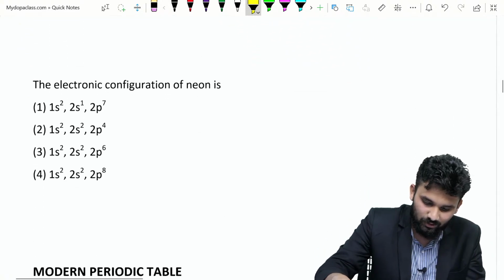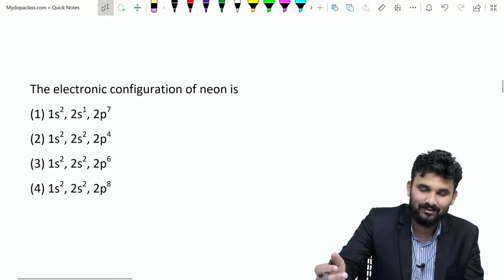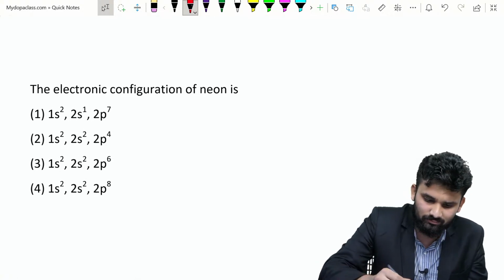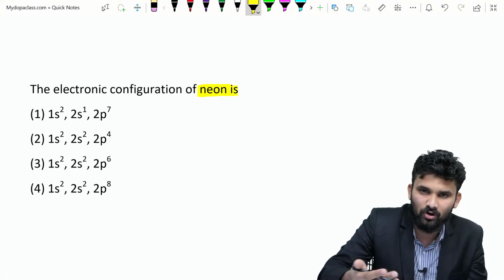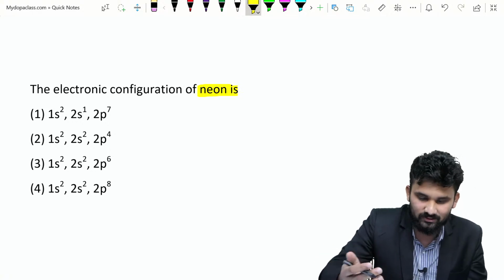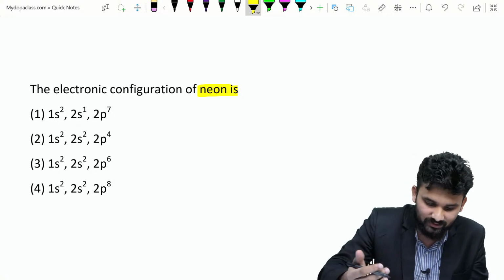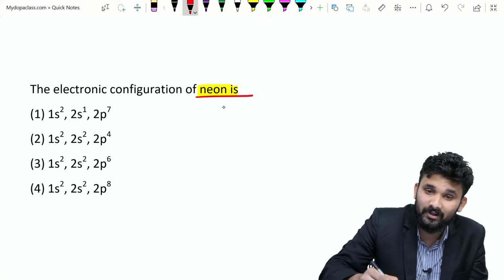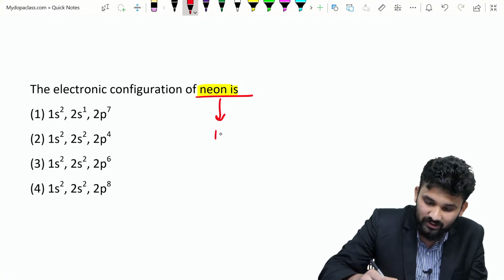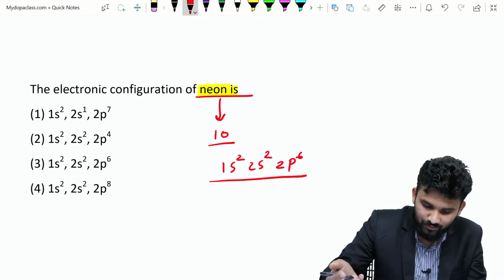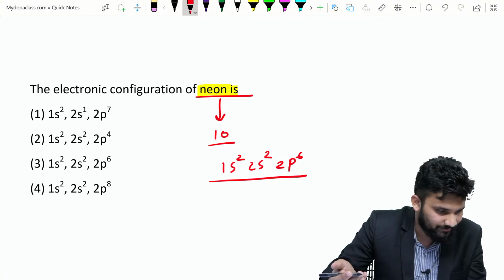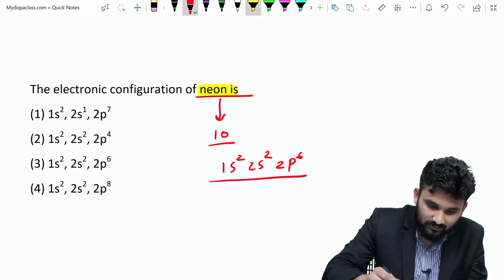Now we are moving to the next question, the electronic configuration of neon. These are all previous entrance questions, so I am putting questions from the previous question papers. What is the atomic number of neon? Neon is 10, so the electronic configuration is 1s2, 2s2, 2p6. Check which option is correct. Option 3 is the answer.